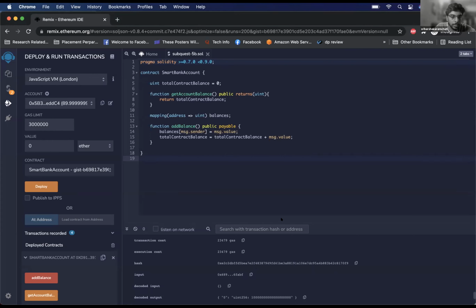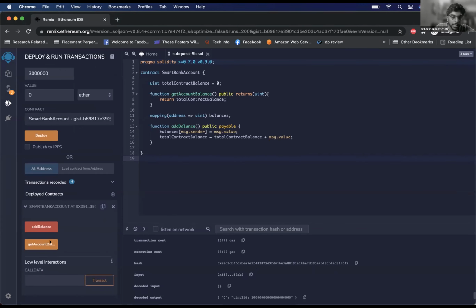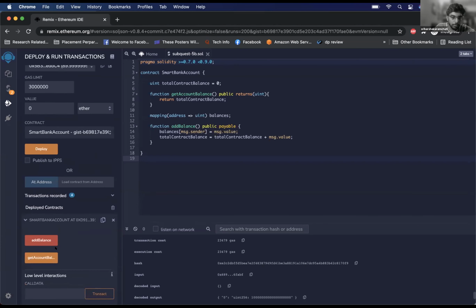Add balance. Oh damn, we have not created the function to see the balance. We have get account balance, right? We have get account balance on the top. But that's the contract balance. Which balance are you referring to? I want the user's balance, like balances of message.sender.